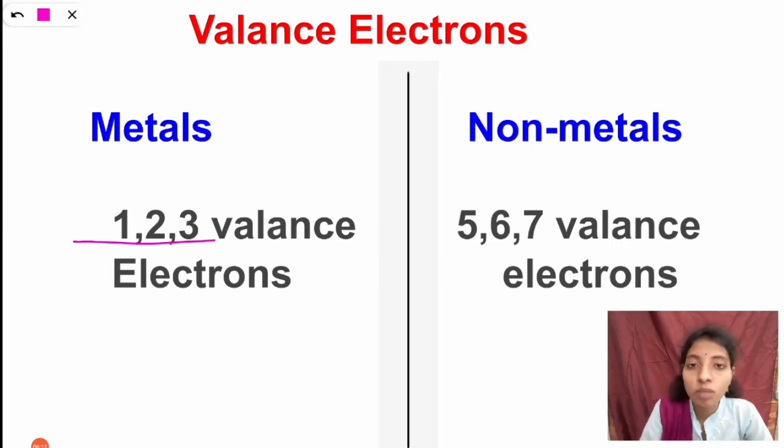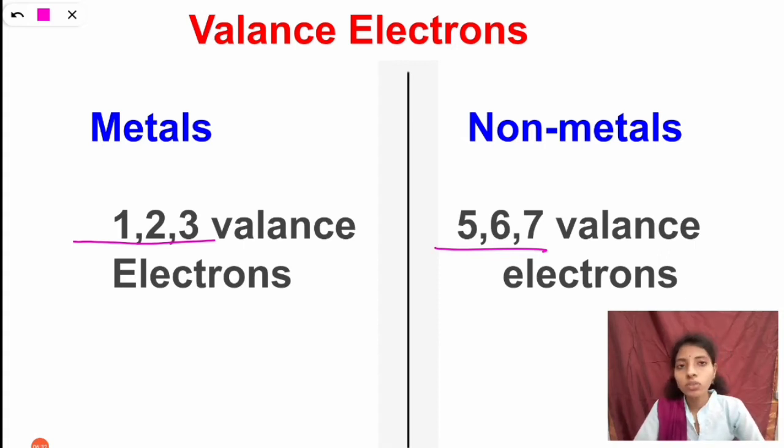Such types of elements are known as metals. And the non-metals have valency electrons 5, 6, 7. So to get stable with 8 electrons in the valency shell, they can gain electrons from other elements. Such types of elements are known as non-metals.